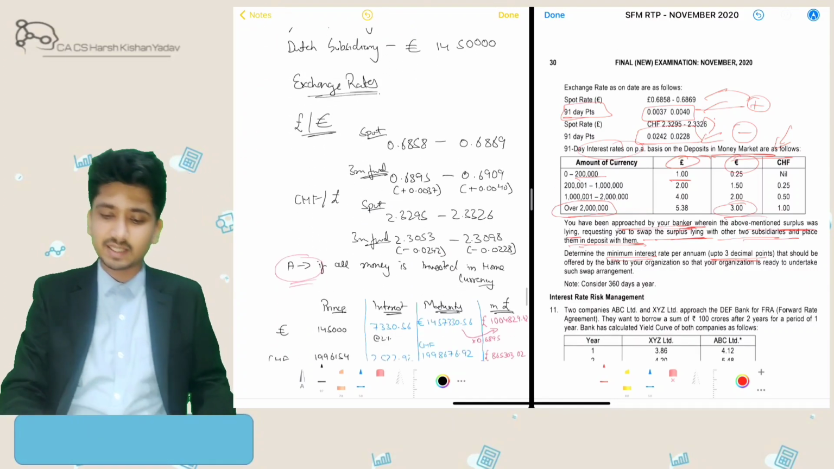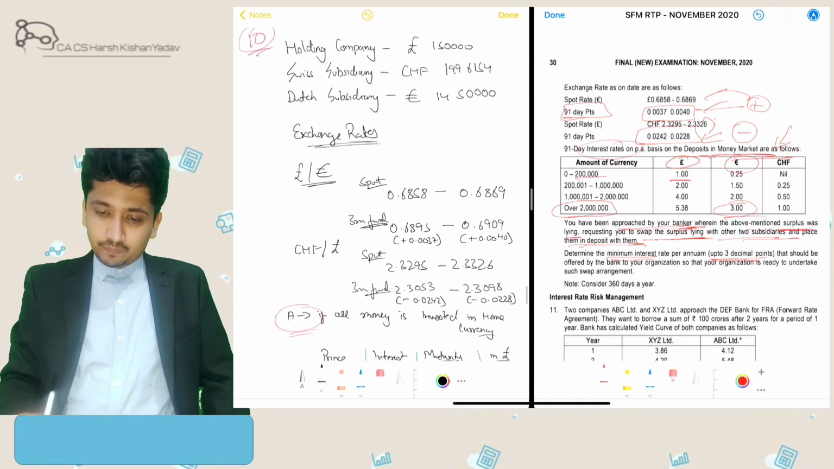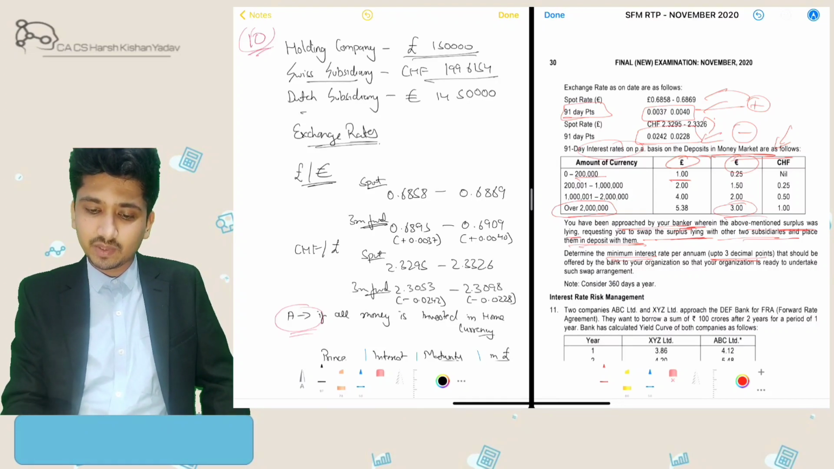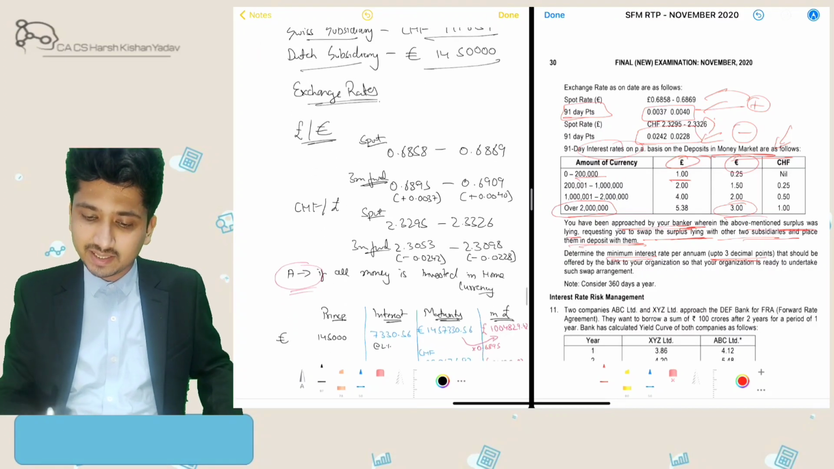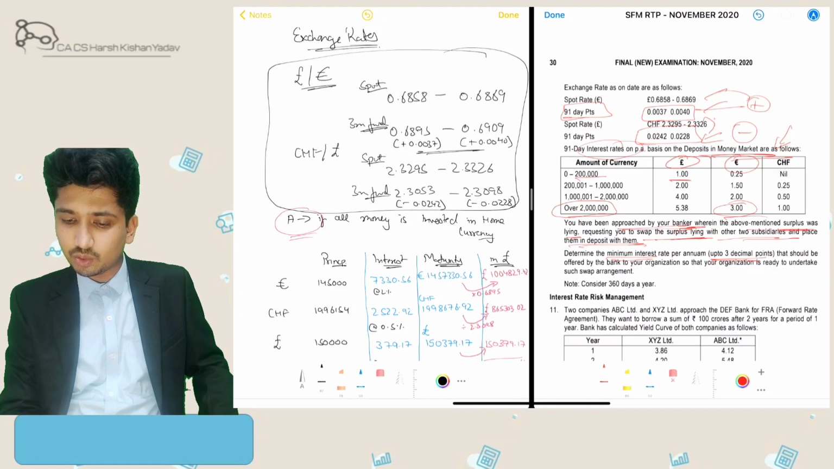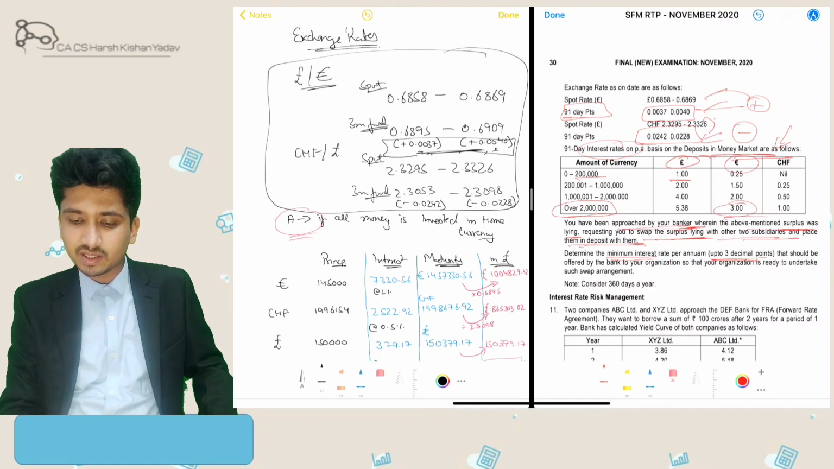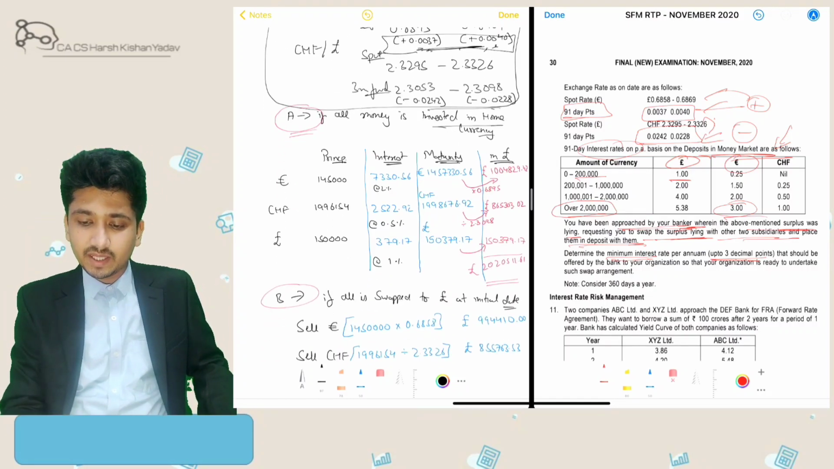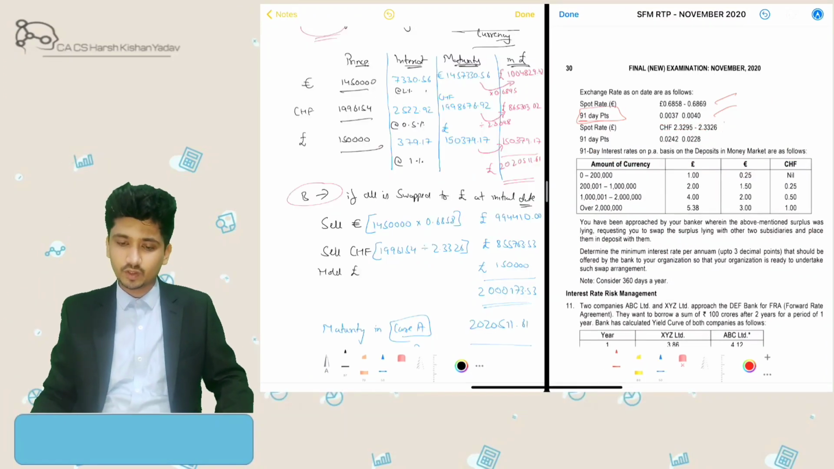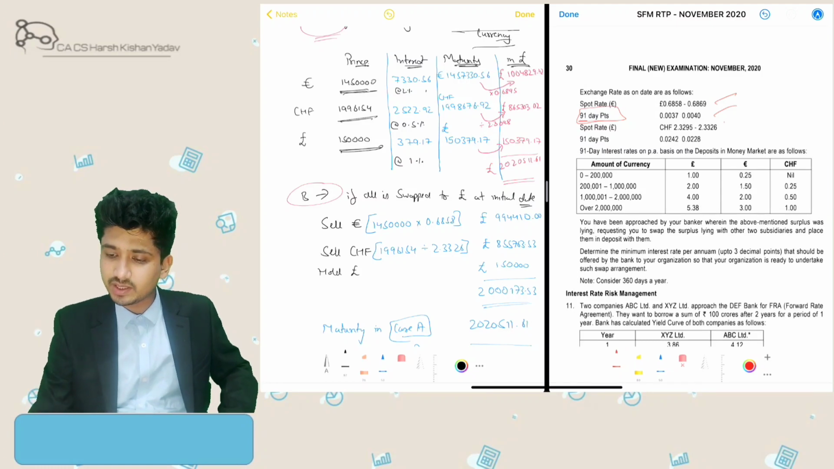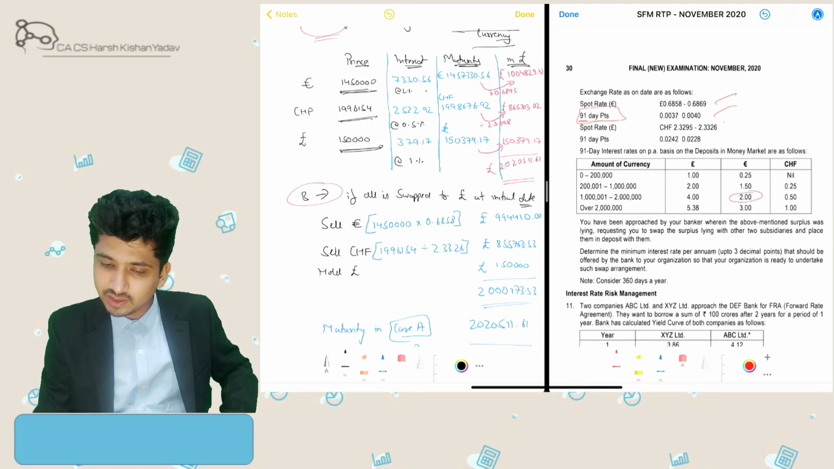Alright, so let's get started. At the holding company we have this much, at the Swiss subsidiary we have this much, and at the Dutch subsidiary we have this much. Alright, the exchange rates are this. I already told you that when the forward quote is given, if it is in increasing order we add it, if it is in decreasing order we subtract it. Alright, if all the money is invested in home currencies. Okay, so when I park these funds in their respective home currencies, I'll get this much interest, like 2% in this.